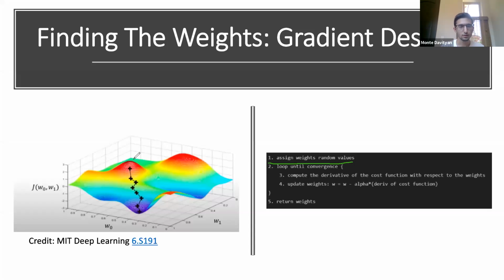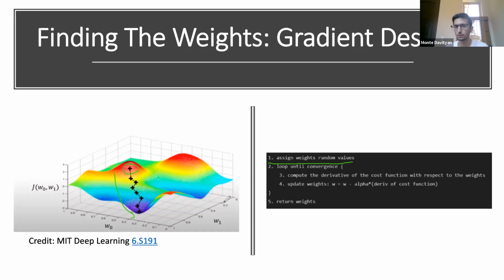Initially our weights are going to start off essentially at a really bad position, at a peak. We don't want this. We want our function to be minimized. Remember, our cost function is our error function. We want our error to be as low as possible. So we start off at a peak, and we try to bring this as close as possible to a global minimum.